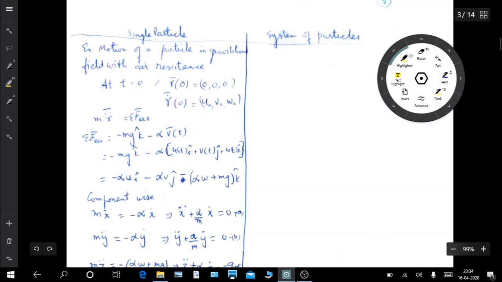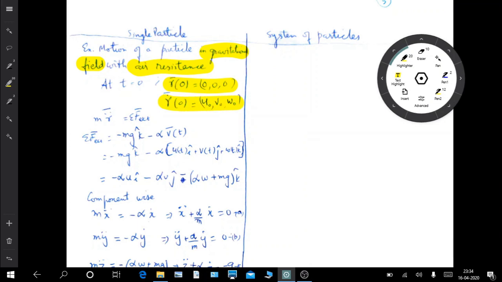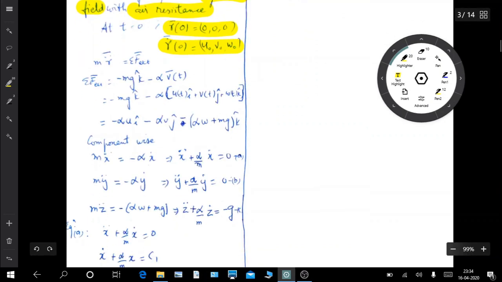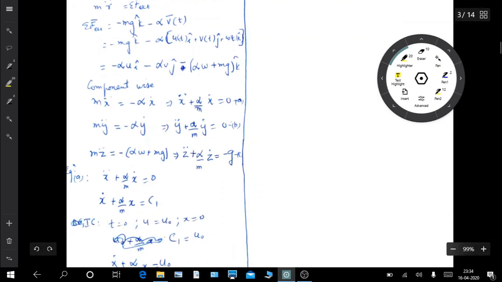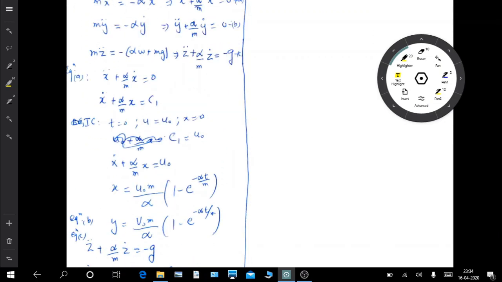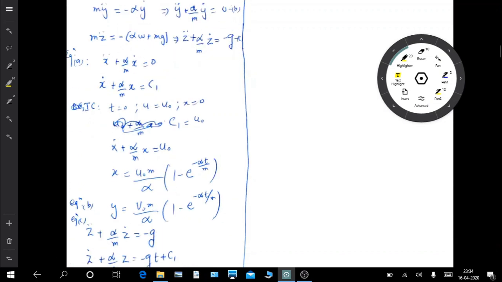Now we take an example: motion of a particle in a gravitational field, which is a constant force, and air resistance. So air resistance, we all know, is a force which is dependent upon the velocity, and these are the initial conditions: r0, v0, where v0 is equal to u0, v0, and w0. This is the initial velocity. So this is a simple example. You can go through this. We get differential equations in x, y, and z, and we have to solve them and get the result.